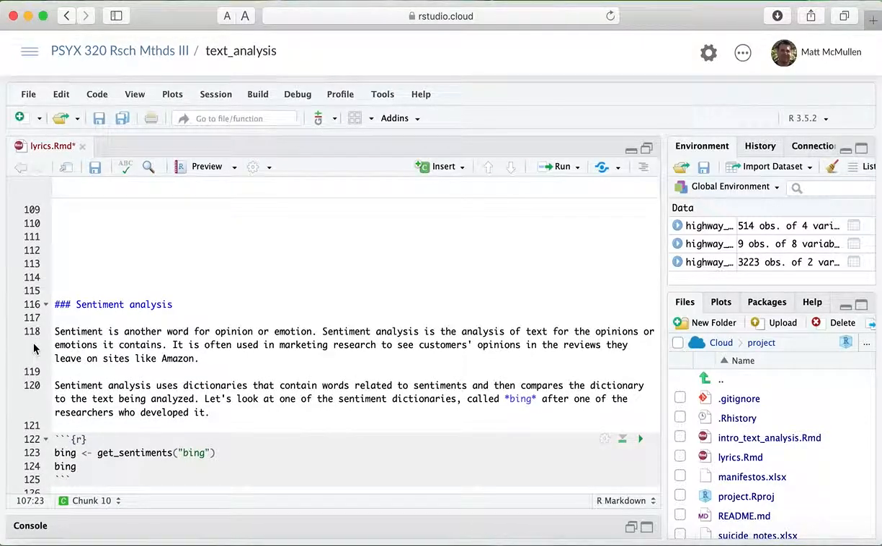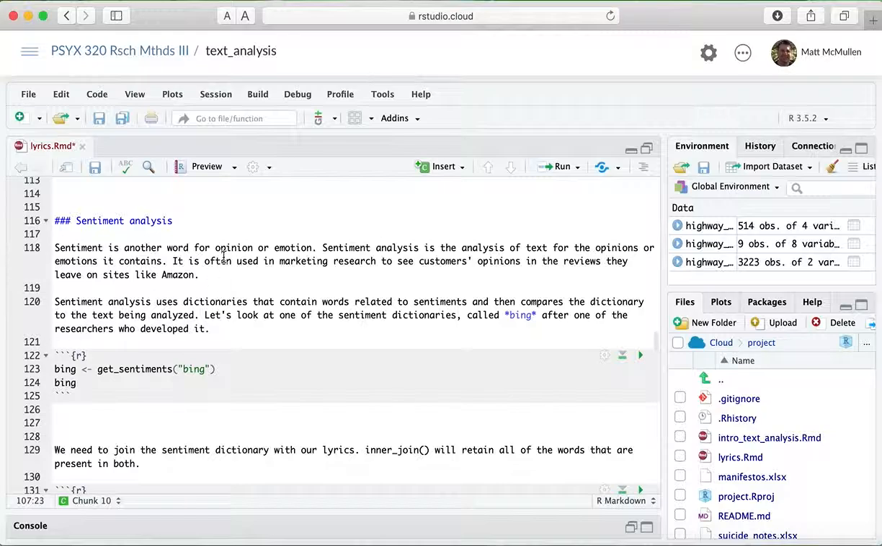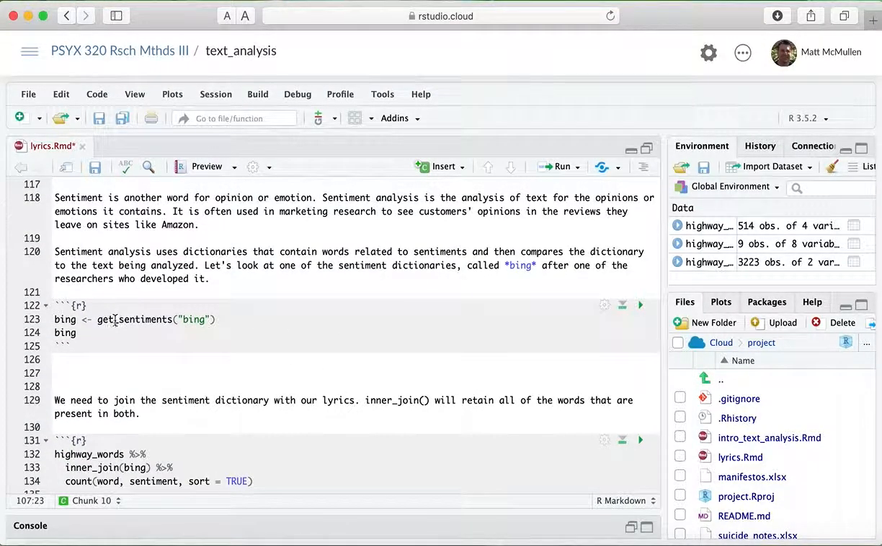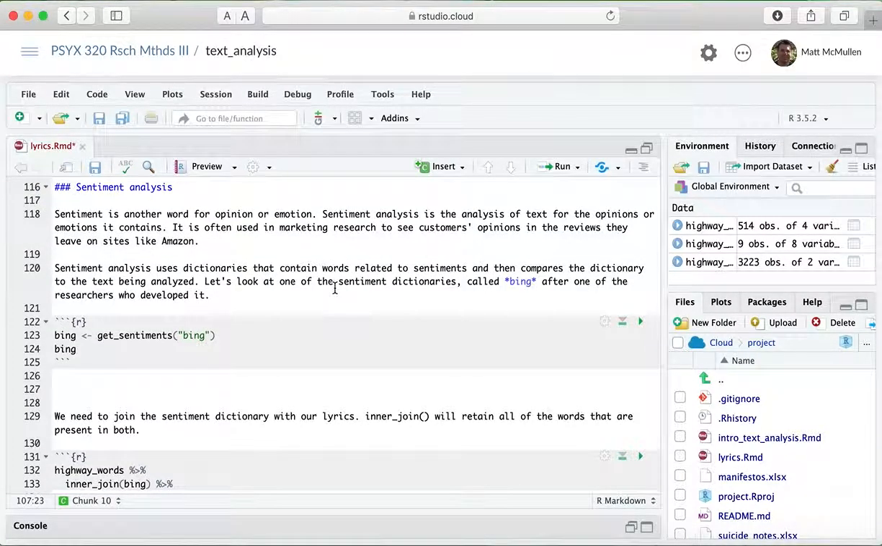Okay, now so that's actually mostly review. Now this is going to be new. This sentiment analysis is a text analysis technique where we look at words that have some emotion or opinion or sentiment associated with it. And in order to do that, we use a dictionary of these sentiment or emotion words.